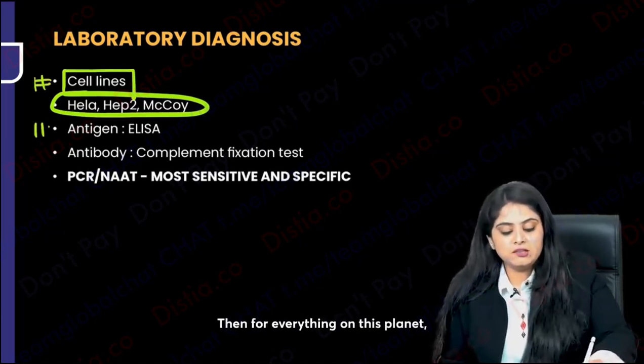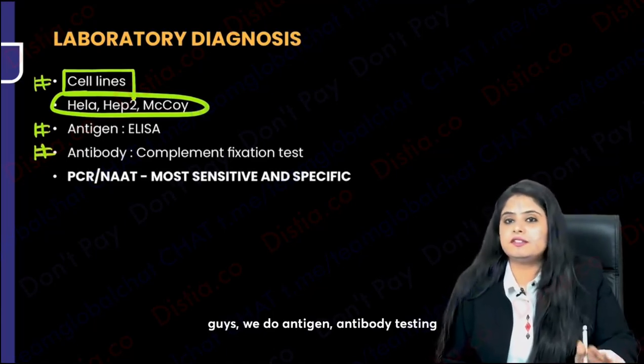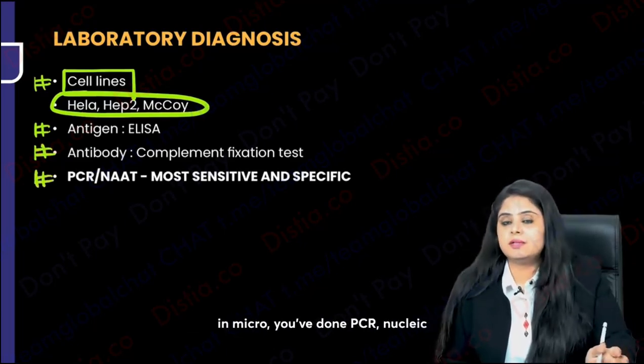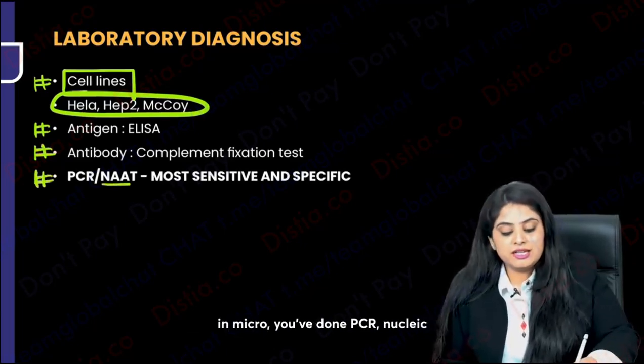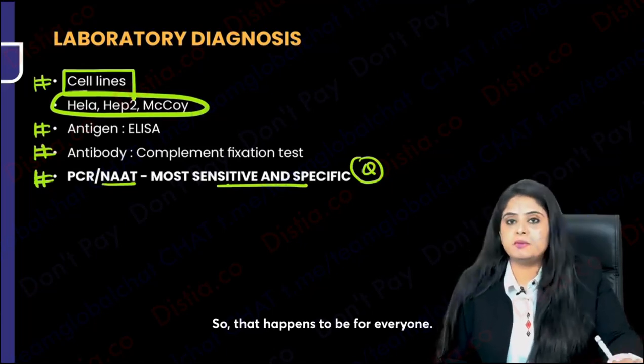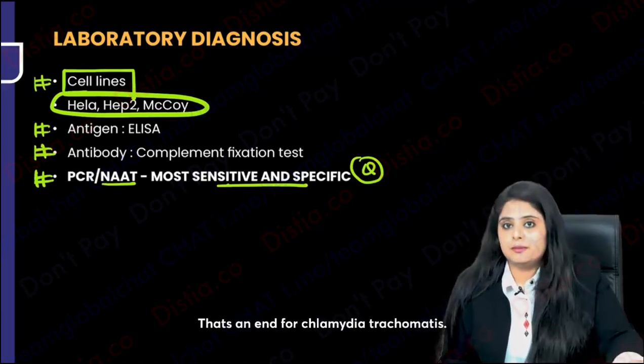Then for everything on this planet, guys, we do antigen antibody testing with ELISA and complement fixation. For everything in this chapter and everywhere in micro, you've done PCR, nucleic acid amplification testing, which is sensitive and specific. So that happens to be for everyone. That's an end for Chlamydia trachomatis.